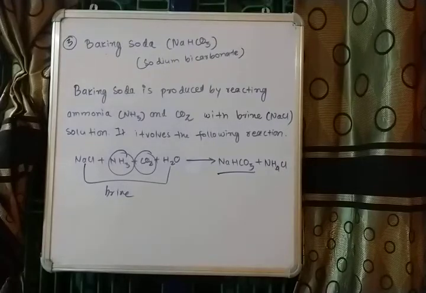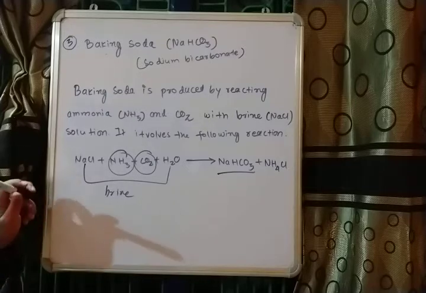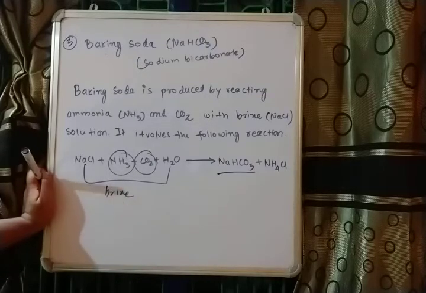I have seen questions asked like the uses of baking soda. So obviously the first one is baking soda is a component of baking powder, so it is used in cooking to make the cake or paratha fluffy. That is also one of the uses. Then the second use of baking soda is it is used as an antacid.